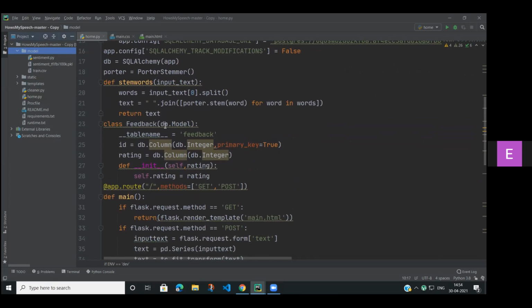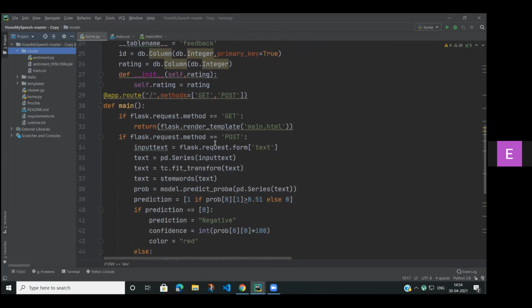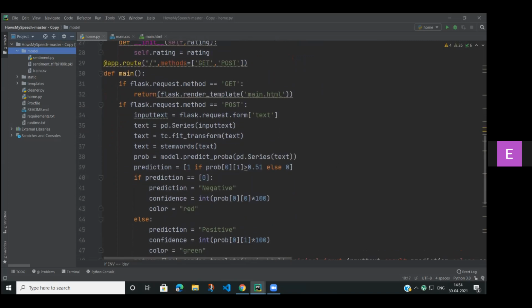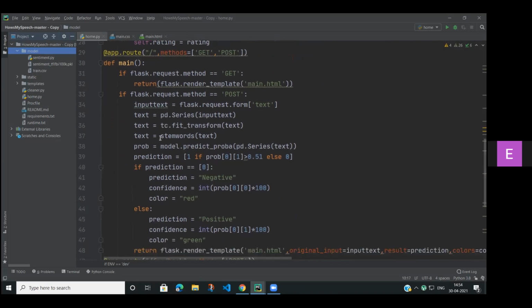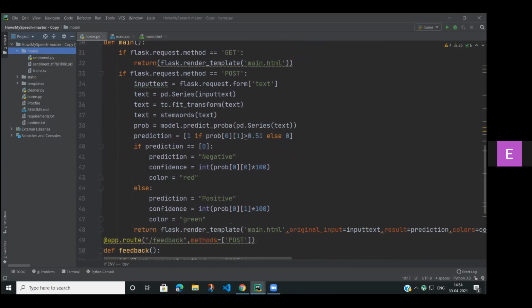Then we are using the class feedback, which takes the input and gives us the output. Suppose we are giving the input in the feedback form, it will be calculating, and later we'll be getting the output. Here we're using two methods, that is GET and POST. In GET, it is taking the information, and in POST, it's getting the information. Now, suppose we are typing any sentence, here we are using the stem words. This stem words function will divide the sentence into words, and from each word, the negative and the positive percentage will be calculated and given.